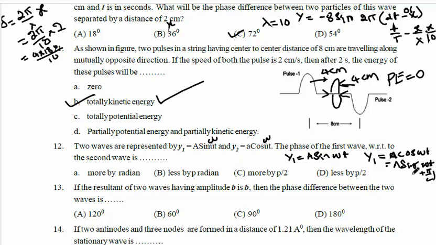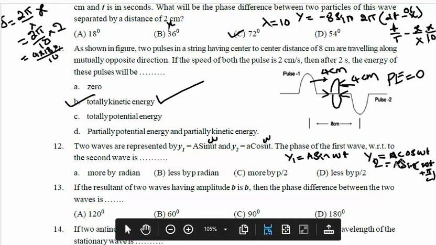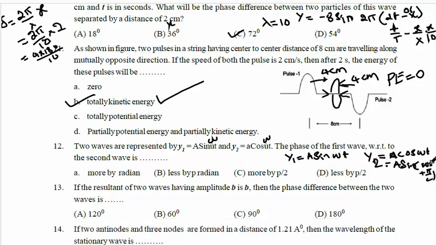If you convert this cos as sin, y2 will be a cos omega t converted as a sin omega t plus pi by 2, which means the first wave is lagging behind the second wave. The first wave is lagging behind the second wave, or the second wave leads the first wave. Yes, the first wave lags behind.